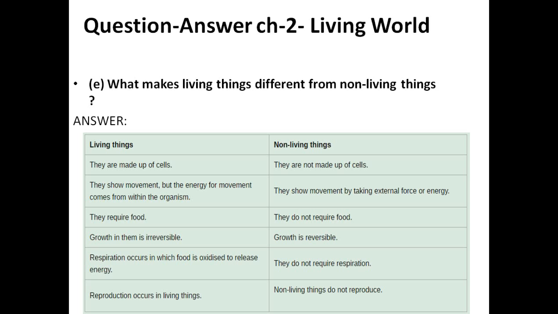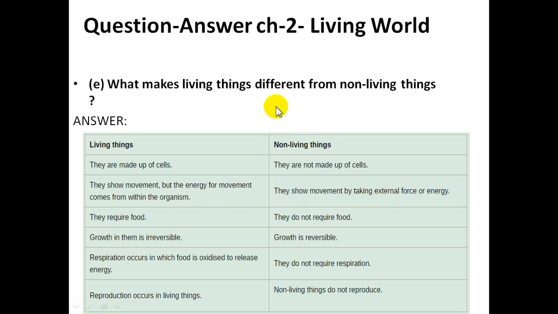Living things are made up of cells. Non-living things are not made up of cells. Living things show movement, and the energy of movement comes from within the organism. Non-living things show movement only by taking an external force. We move something non-living from one place to another. They cannot move on their own.